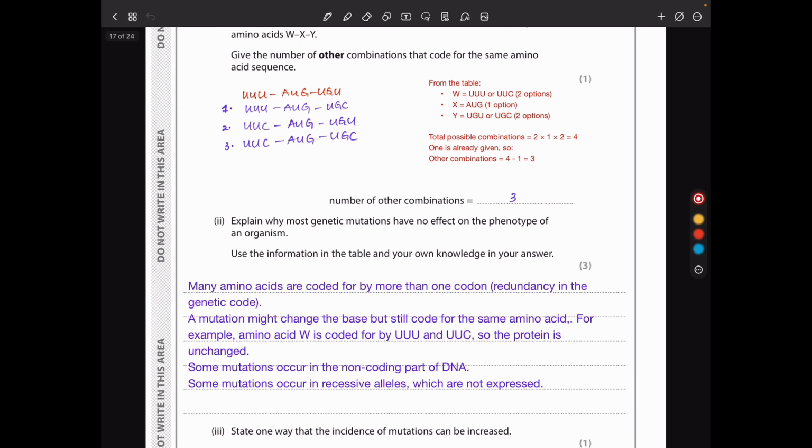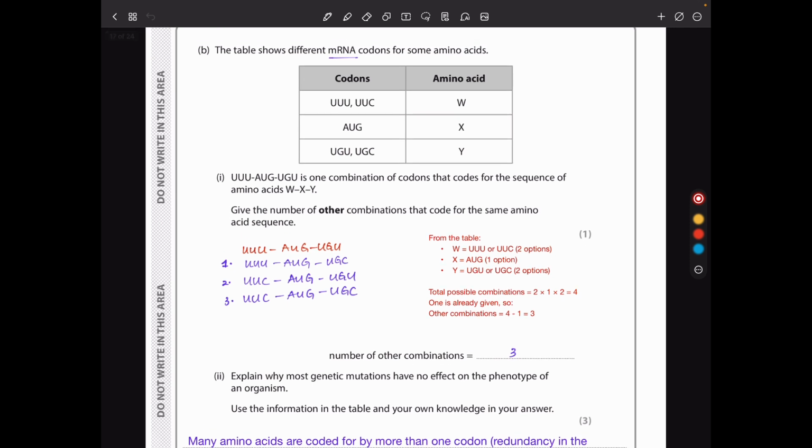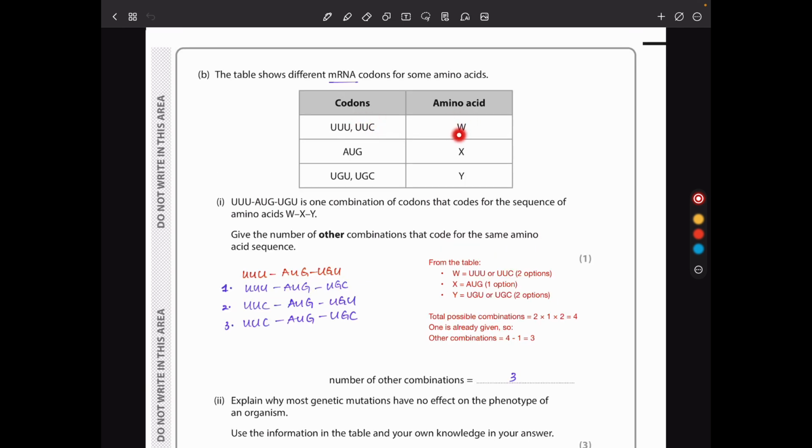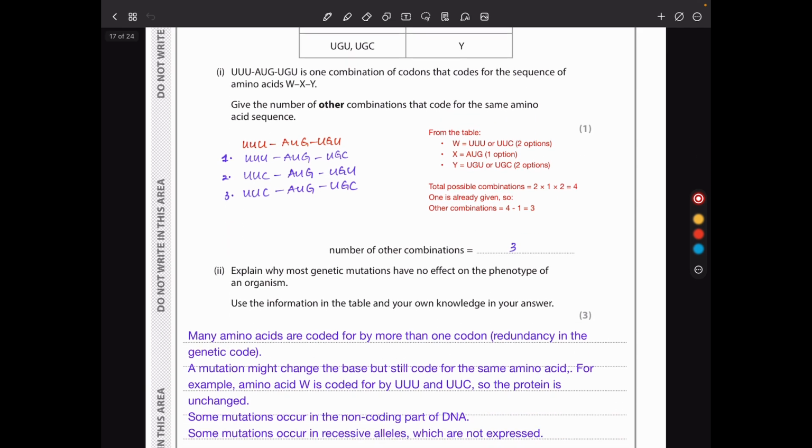And then they ask to explain why most genetic mutations have no effect on the phenotype of an organism. Use the information in the table and your own knowledge in your answer. This is because some mutations occur in recessive alleles that may not be expressed if there is a dominant allele. Some mutations occur, but they lead to exactly the same sequence of amino acids. For example, if a mutation occurred converting this U into a C, we will still code for the same amino acid W, and so that will have no effect.